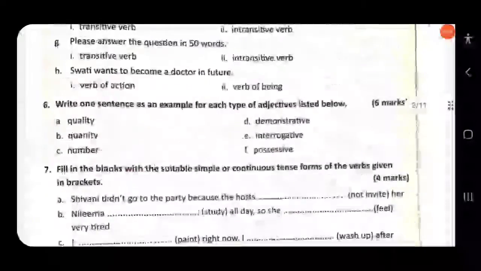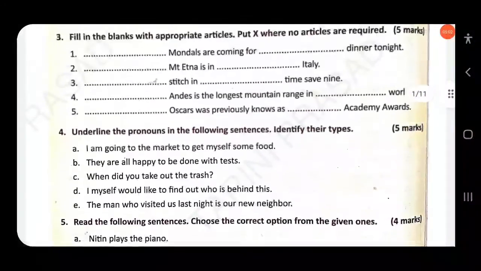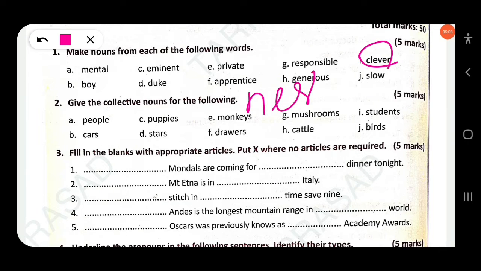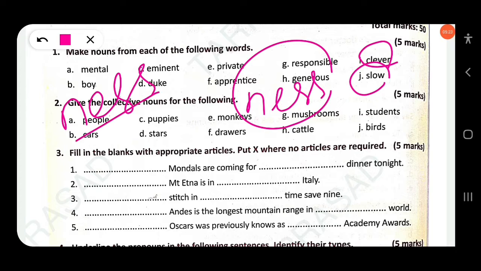Then next, clever. Clever is an adjective, so you have to change it into a noun: cleverness. Just add the suffix ness. Cleverness is an abstract noun. Then next question, slow. Slow is an adjective, so add the suffix ness: slowness. Clear?